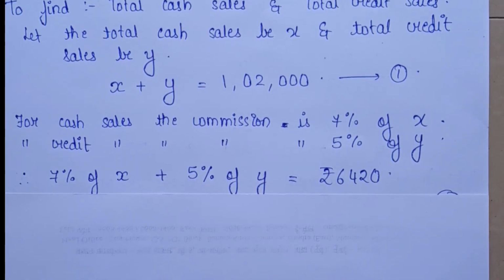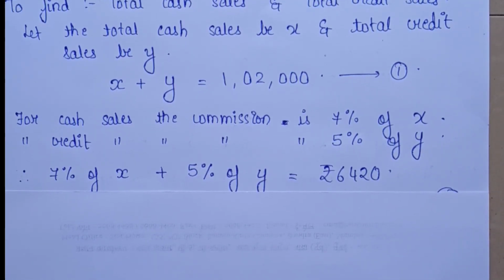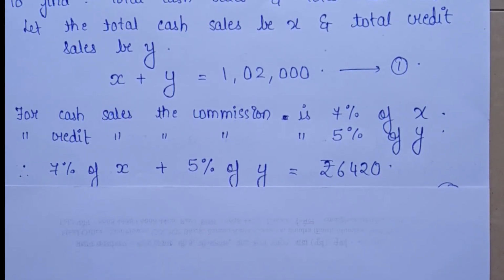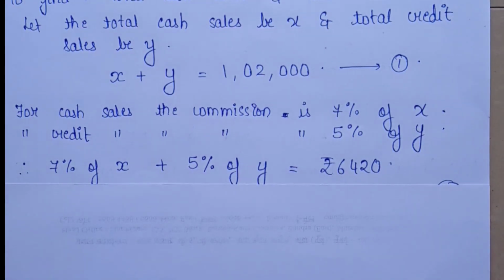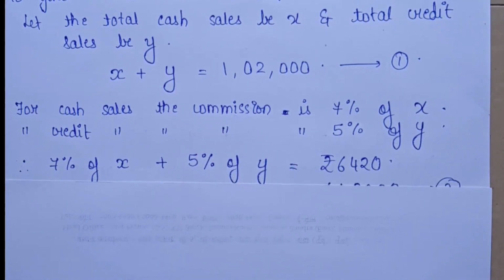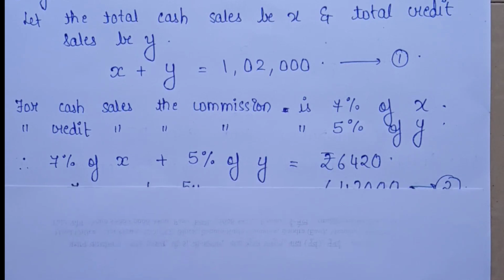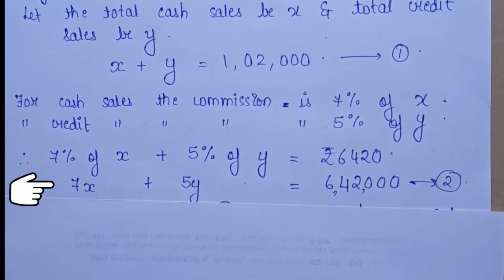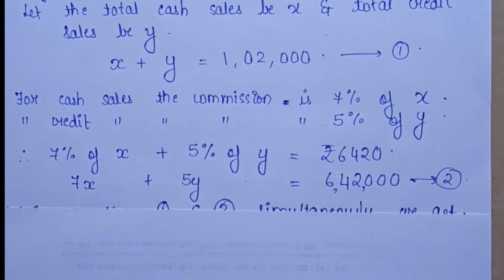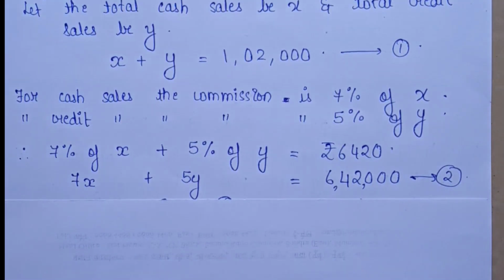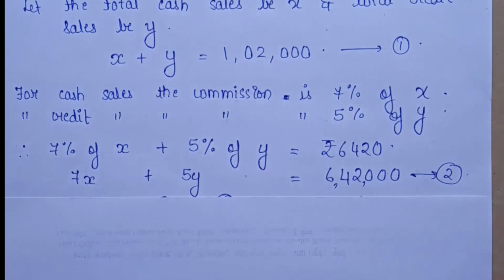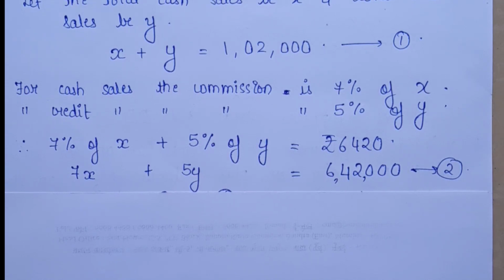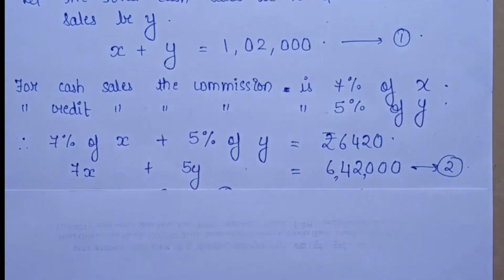Why? Because the total commission comprises both commissions, one that the person gets from the cash sales as well as the one that the person gets from the credit sales. What is 7% of X? It is just 7X upon 100. What is 5% of Y? It is 5Y upon 100. We'll take the 100 to the right hand side and we'll get 7X plus 5Y is equal to 6,42,000. This is your equation number 2.